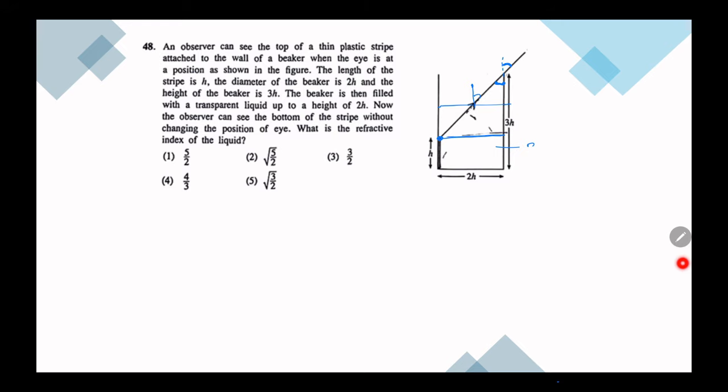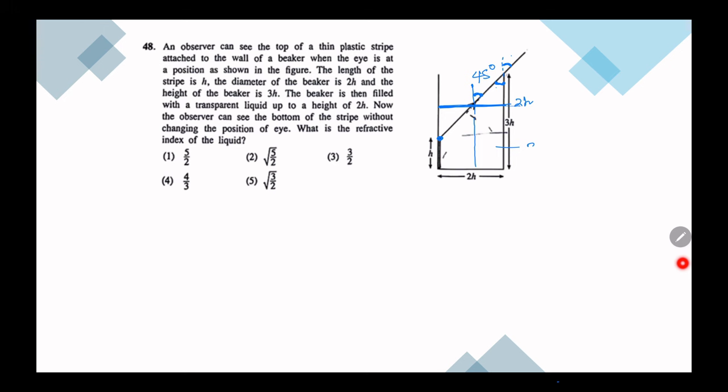So to find this angle, here this length is how much? This is 3h minus h, then this is 2h. So this angle should be 45. Then this angle is 45. Similarly, I need to find this angle over here, the refracted angle. Now the liquid is filled up to this level.